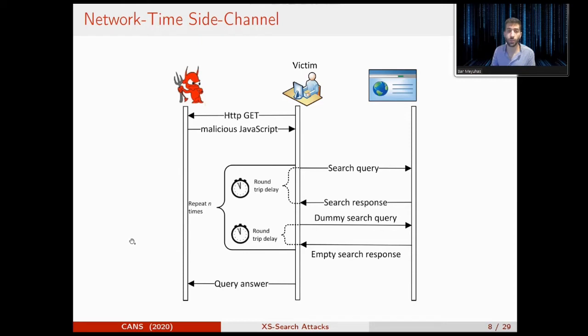So let's start with the network time side channel. As you can see in this attack, we measure the time it took the responses to get back from the server. We measure the round-trip delay and we repeat these measurements n times to get more accurate measurements. If the average round-trip delay of the real search responses is longer than the dummy responses, we can know that this is a full response with many search records. That way we can answer our query.